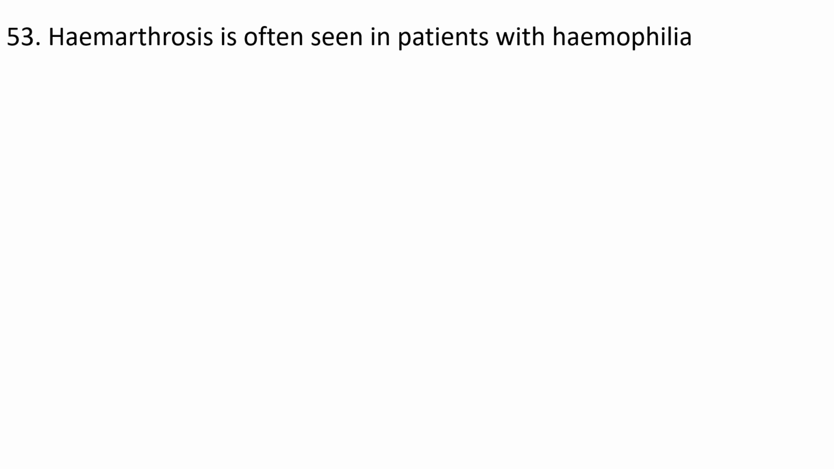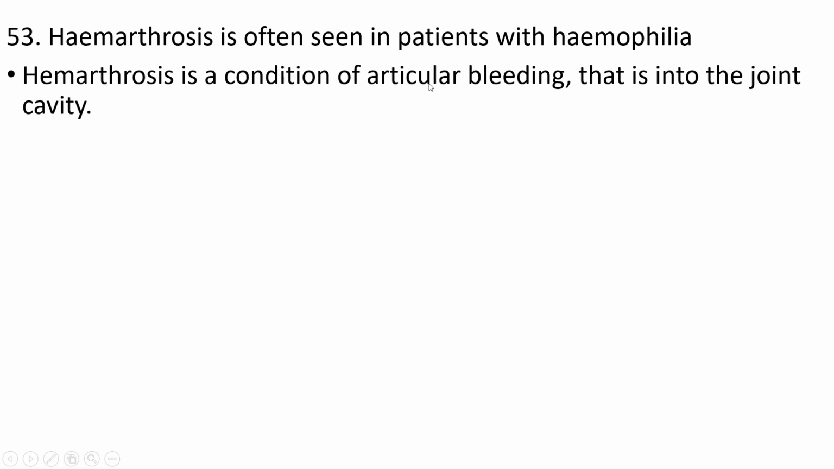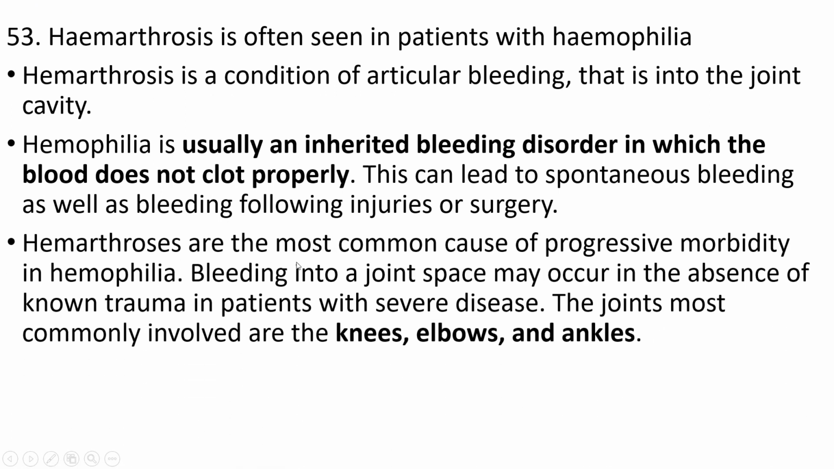The third one, haemarthrosis is often seen in patients with haemophilia. Haemarthrosis is a condition of articular bleeding, that means bleeding into a joint cavity. And haemophilia is usually an inherited bleeding disorder in which the blood does not clot properly, and this can lead to spontaneous bleeding as well as bleeding following injuries or surgery. Haemarthrosis is the most common cause of progressive morbidity in haemophilia. Bleeding into a joint space may occur in the absence of trauma in patients with severe disease. The joints commonly involved are the knees, elbows, and ankles.